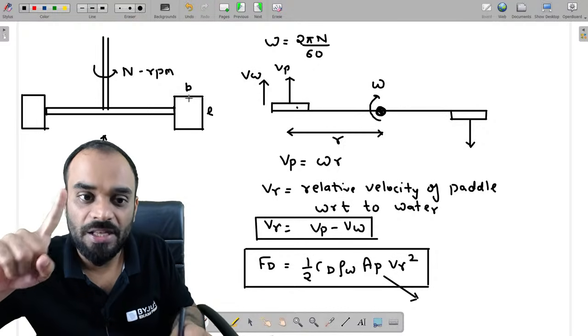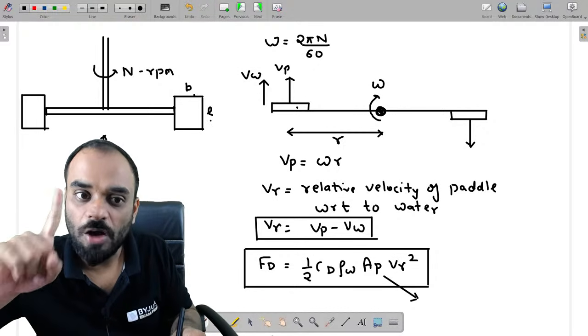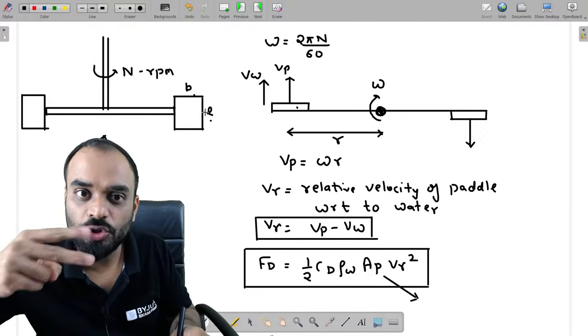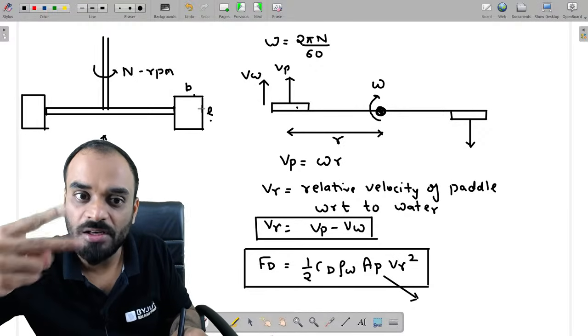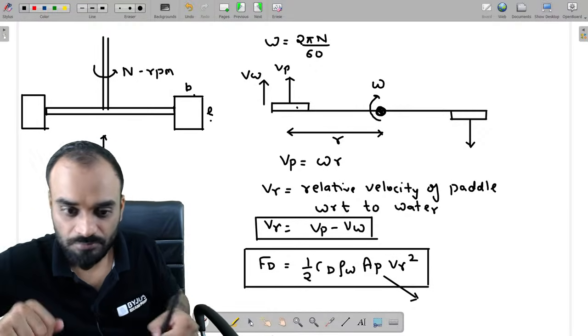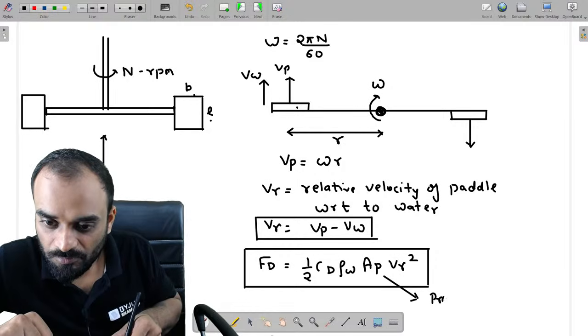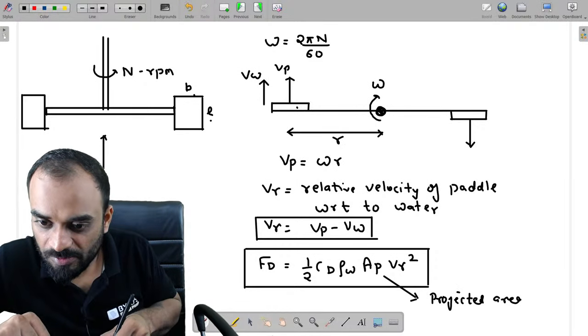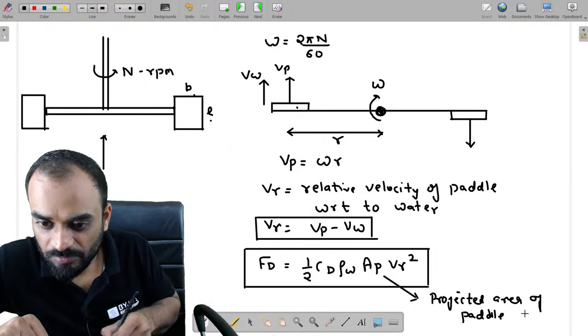What is the area of one paddle? B into L. So the projected area of the paddles is 2 times B into L.